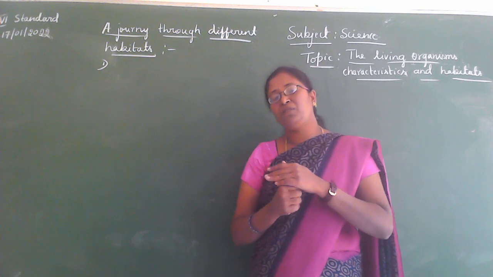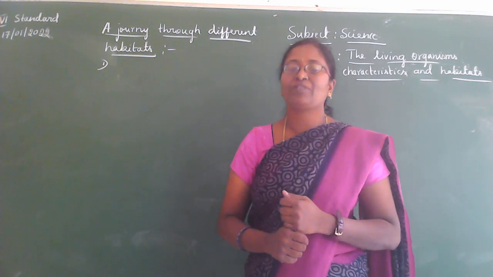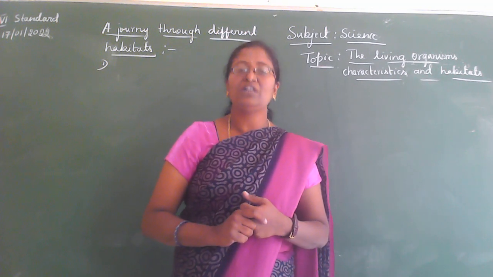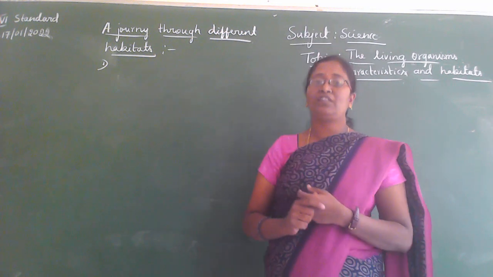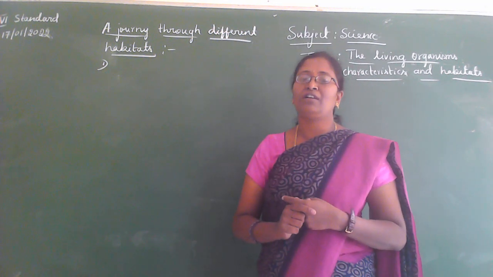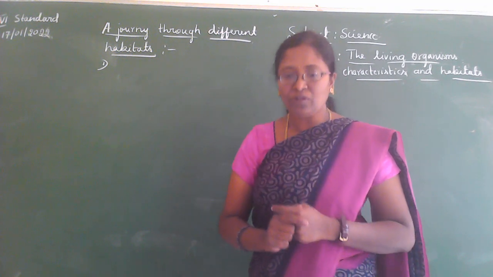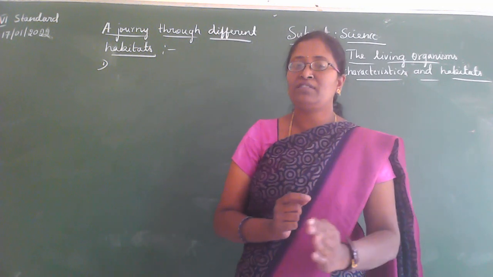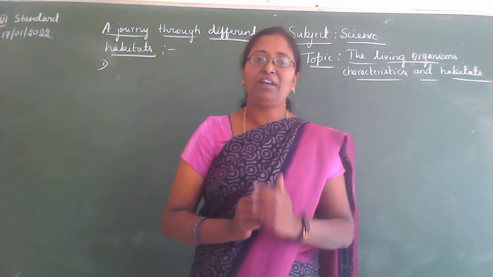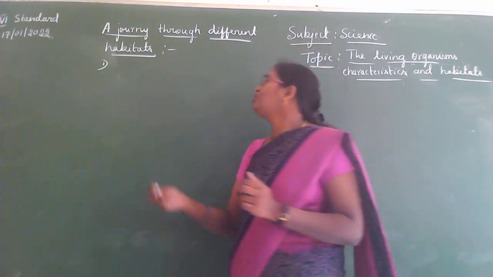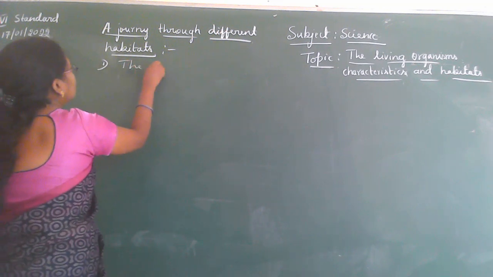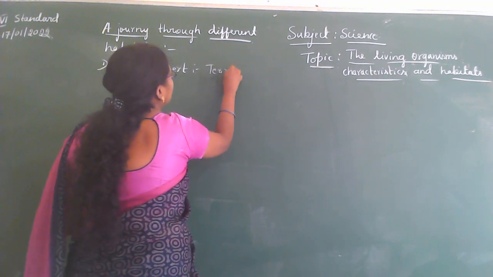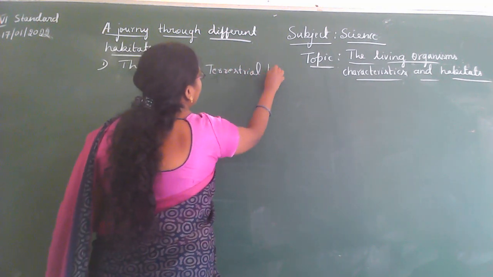So give examples for these terrestrial habitats, children. The first ones are desert, mountains, grasslands, and even coastal regions. These are examples of terrestrial habitats. Today I am going to explain terrestrial habitats; we have taken the desert and then the mountain region. So the desert, what is this? It is a terrestrial habitat, isn't it?